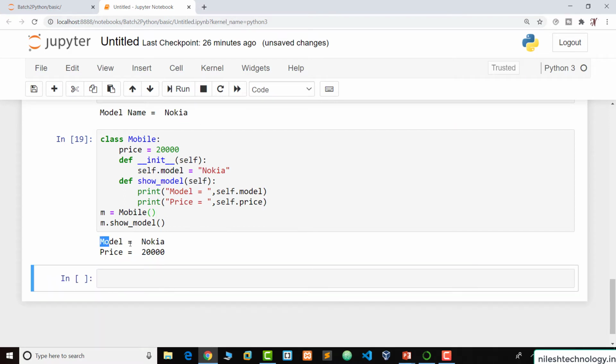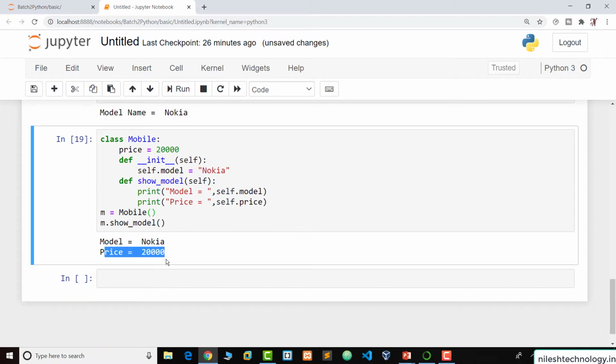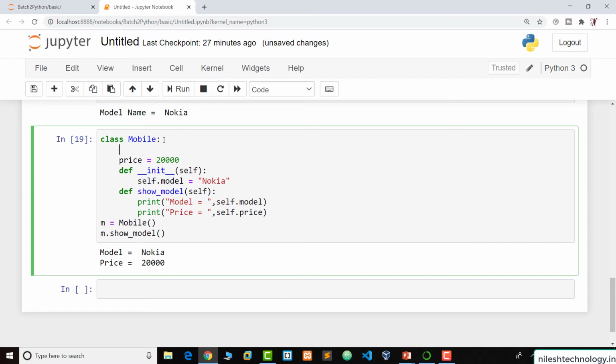So run. So my model is Nokia and price equal to 20,000. So see the difference. This is the price. We directly assign this price to this. We directly use this value for this variable without the self keyword, and here we require a self keyword. So when we define any variable directly inside the class, this variable is known as a class variable.